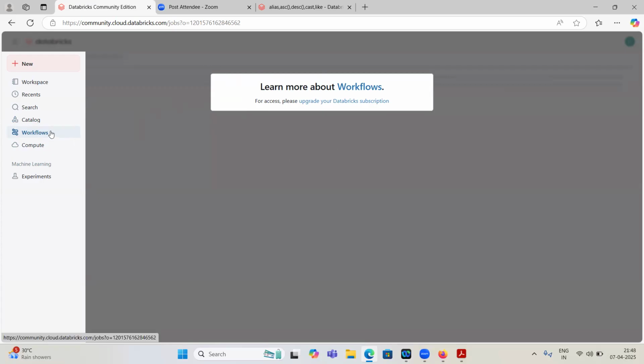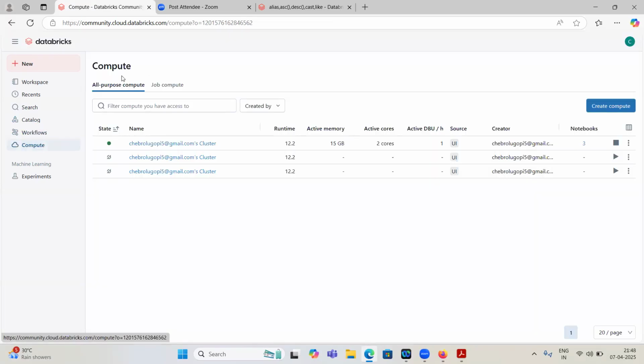So we can create some jobs here, and workflows is nothing but some jobs. We will create some jobs and we can schedule them, so at what time it has to run. That is workflows. And compute is nothing but the creation of clusters. We have two clusters. We will discuss them in detail in the second or third week.